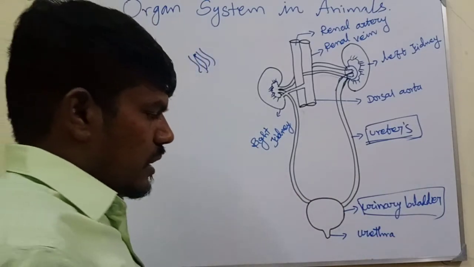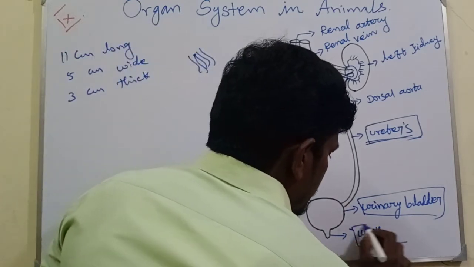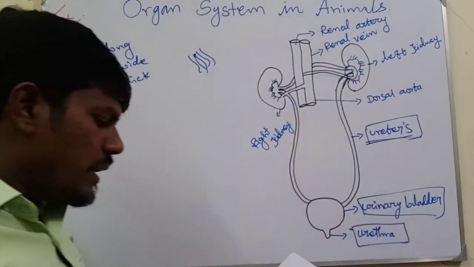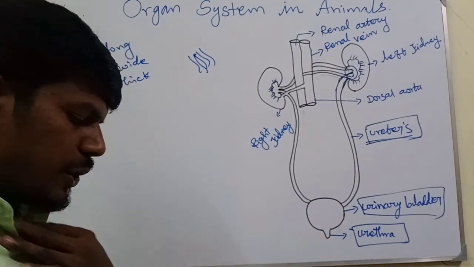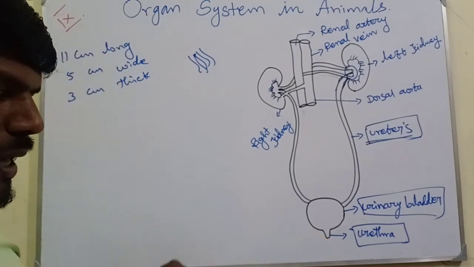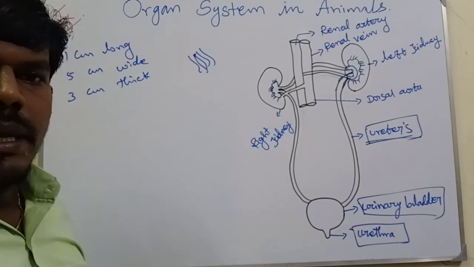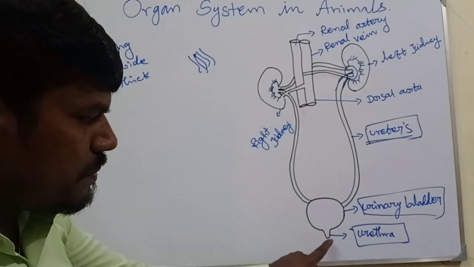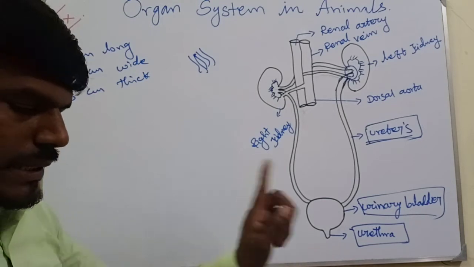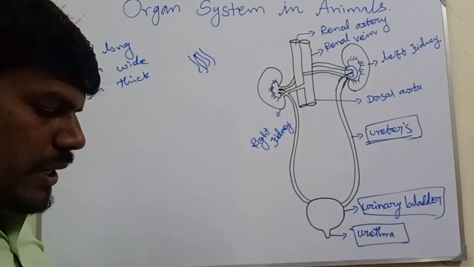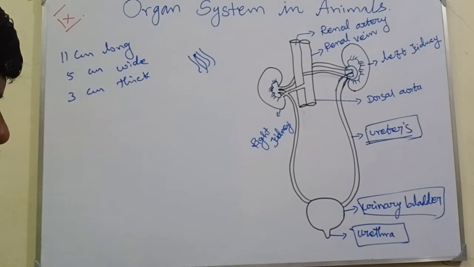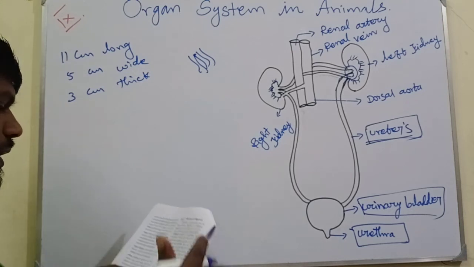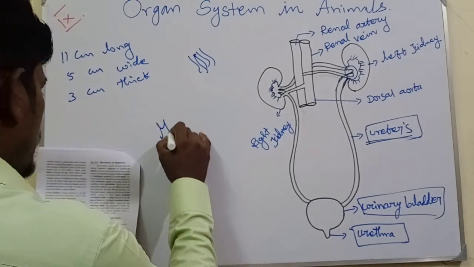And then the urethra. This is the urethra. The urethra is a membranous tube that conducts urine to the exterior, out of the body. The urethral sphincter keeps the urethra closed and opens only at the time of micturition. What does micturition mean?